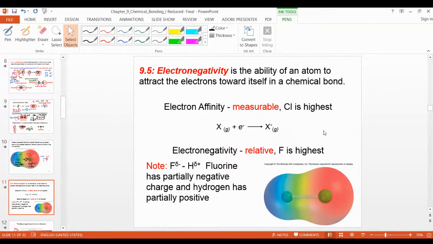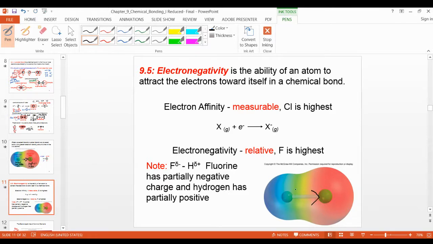Now the next one is electronegativity. As I explained in the previous slide, electronegativity is the ability of an atom to attract electrons towards itself in a chemical bond. So that's as I told you here. Look at this picture, right?